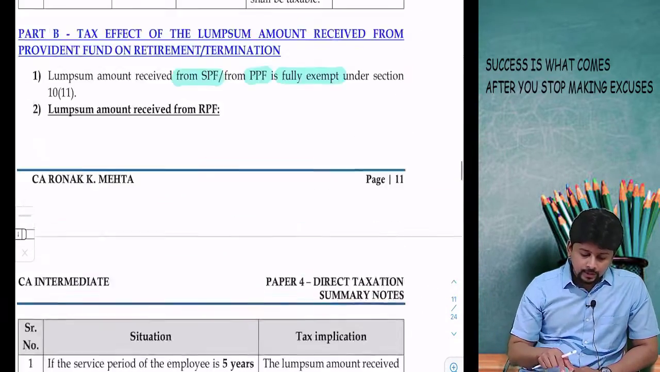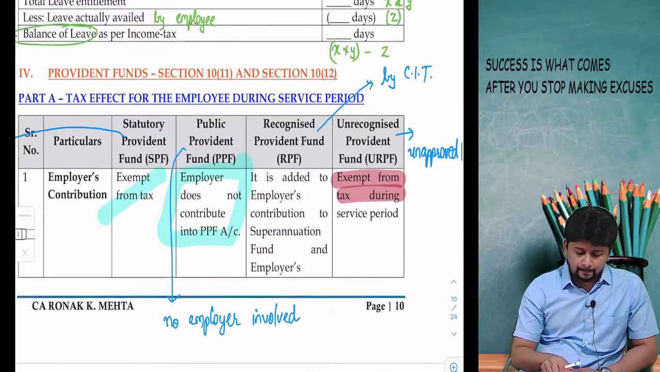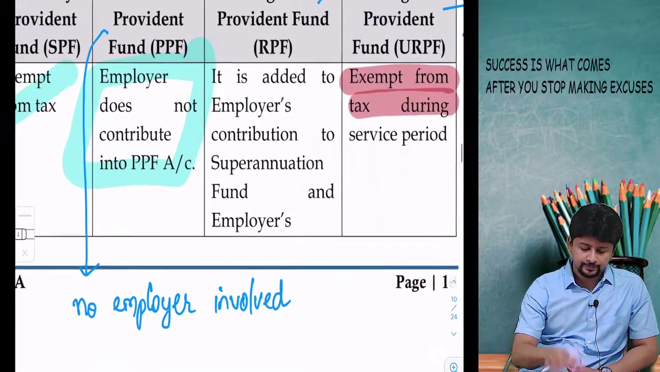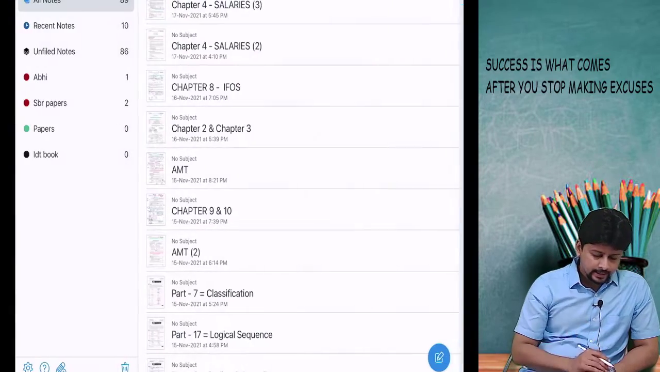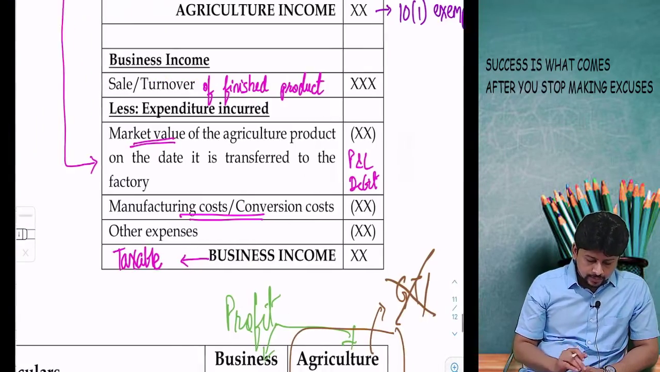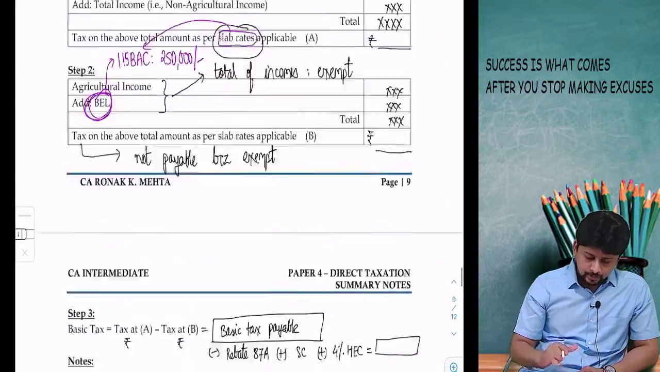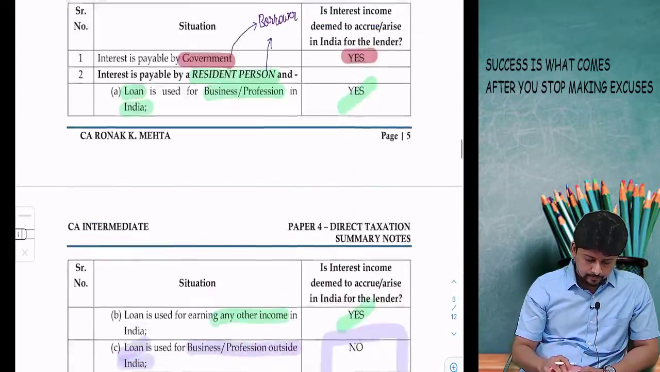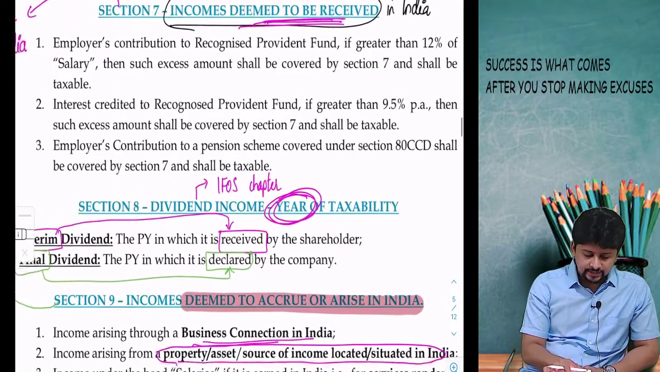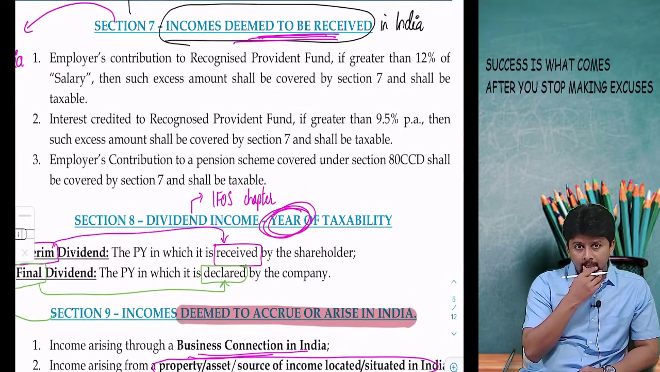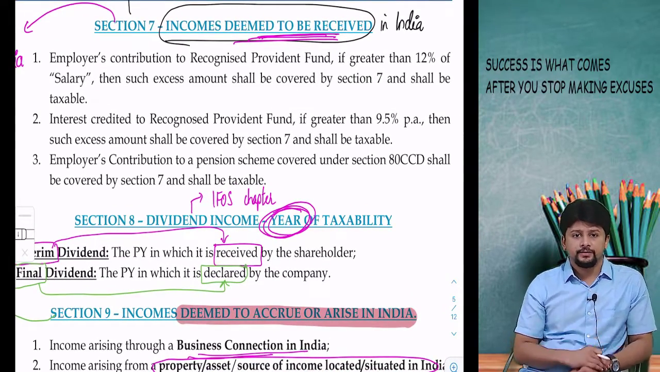Now talking about RPF, Recognized Provident Fund. Before I start talking anything, I would like you to read something which is coming up on the screen. Section 7. Incomes deemed to be received.